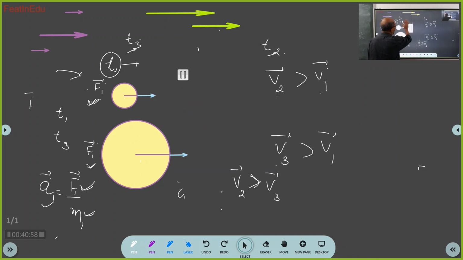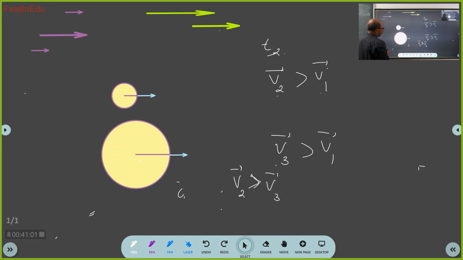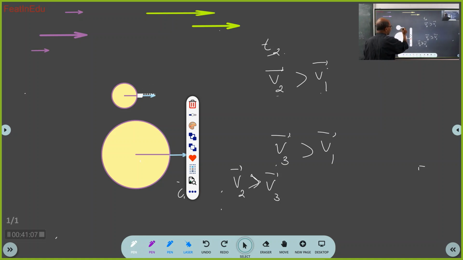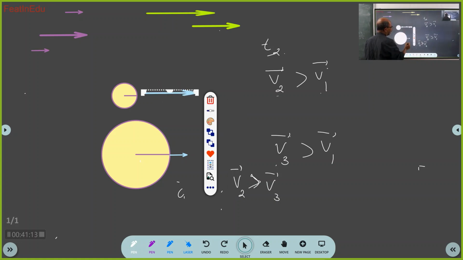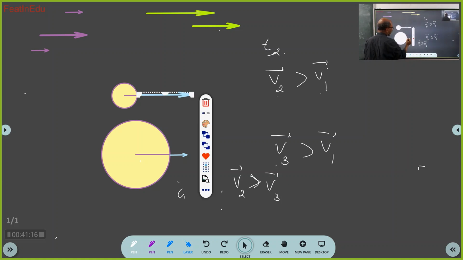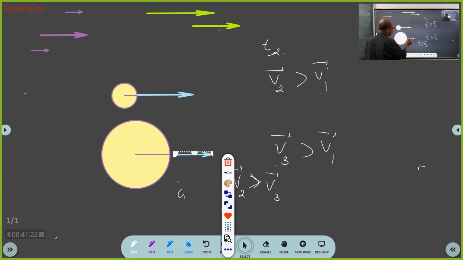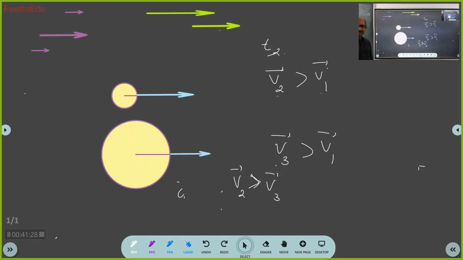Right? Then at T2, what will happen to this velocity vector? It would have increased. Yes or no? Yes, sir. This velocity vector would have increased. Same thing here. So now you can see that this has increased more than this. This is at the end of T2. So this is the diagram at time instant T2. Correct?